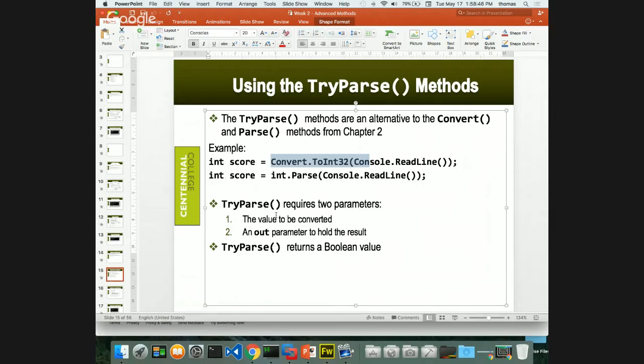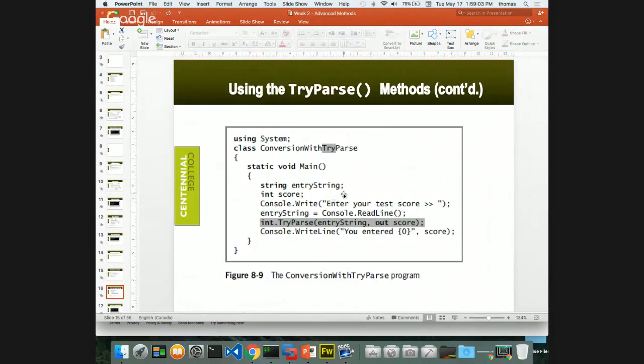Well, this is where the out parameter comes into play, okay? This is where you need the out, because this is the way this method has been designed. It's designed so that it needs an out type parameter, so it doesn't return anything, right? But it changes the value. Let's get more of an example. So we have an integer, which is a score here, right? And then I have an out type parameter, which is a reference type. I'm passing in the score, and this is a built-in function, try parse, right? It's a built-in function. I'm not writing it.